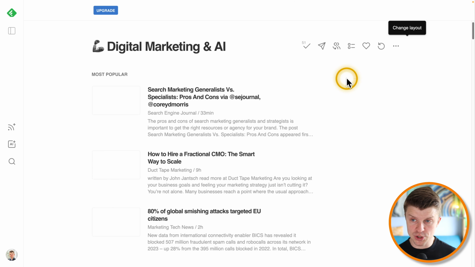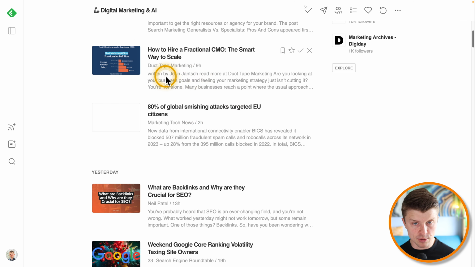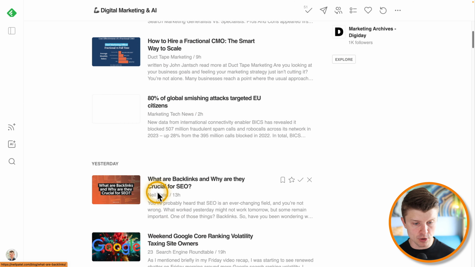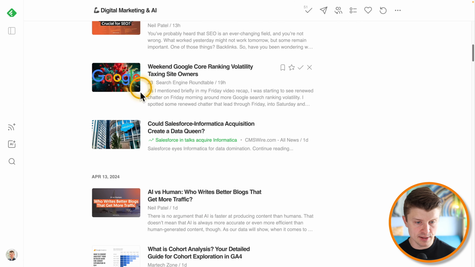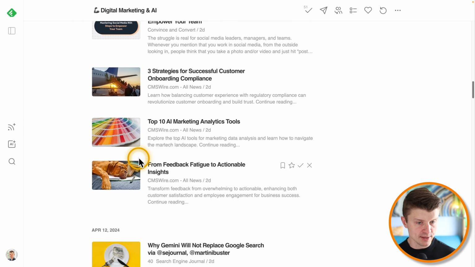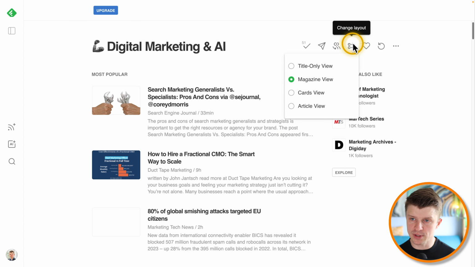But you can also change it to magazine view. So then it will also pull a little bit more of the description or maybe the beginning of the article, as well as the main featured image from that article. So this is really great.